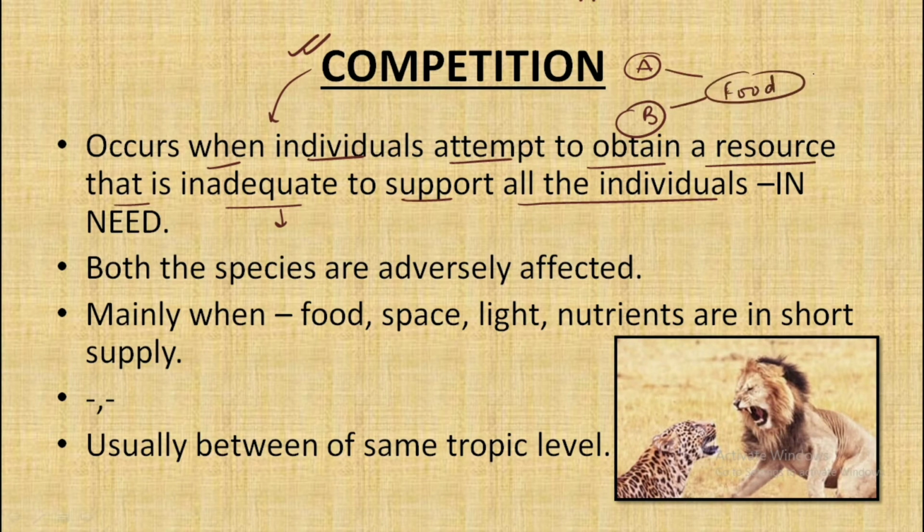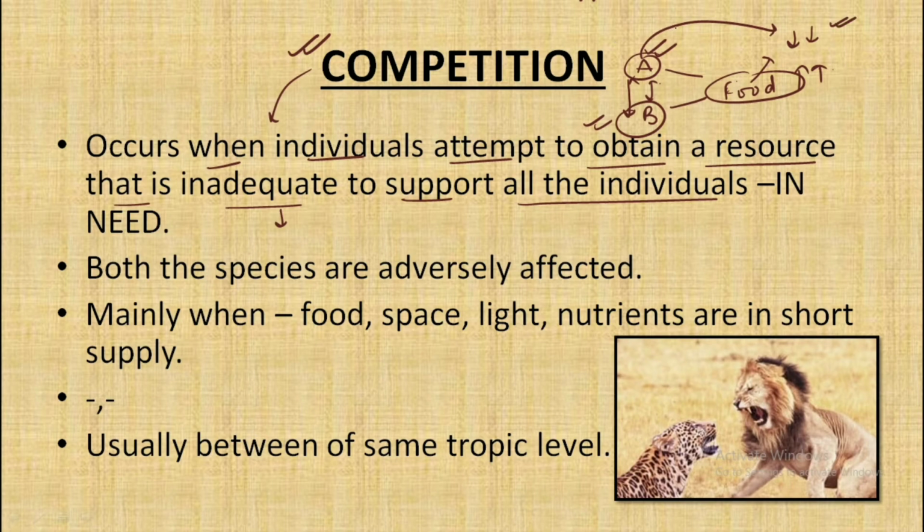If the food is in ample amount, there would be no competition. But if the food is in less amount, species A and species B would compete with each other in order to get that food.